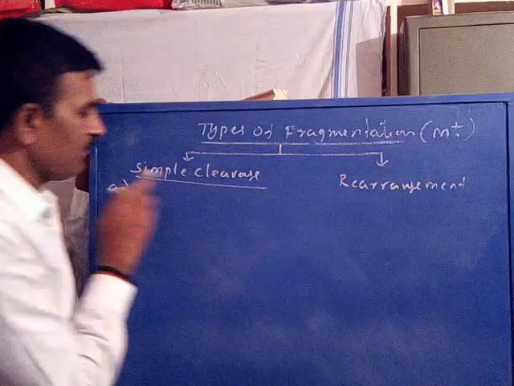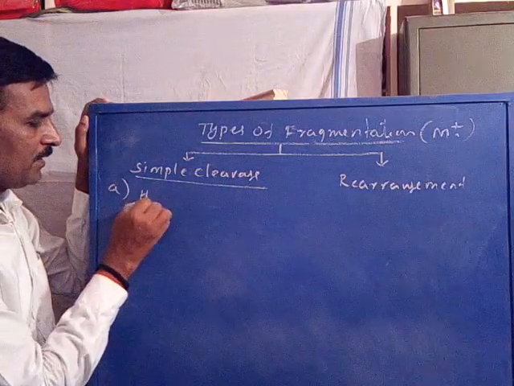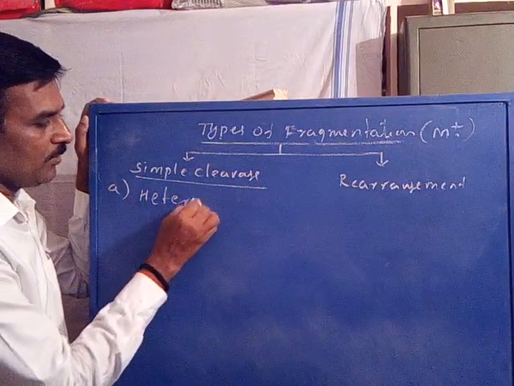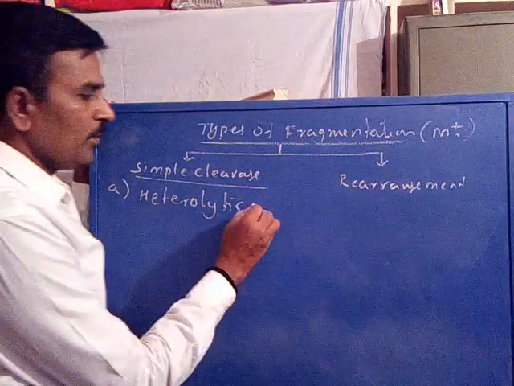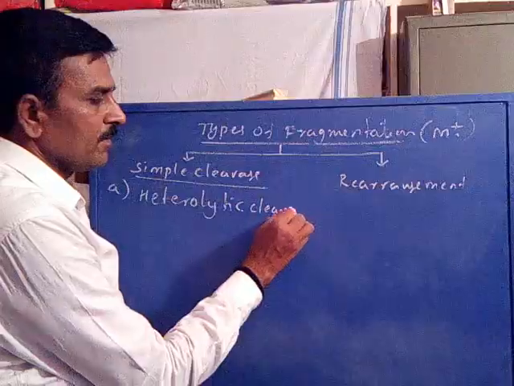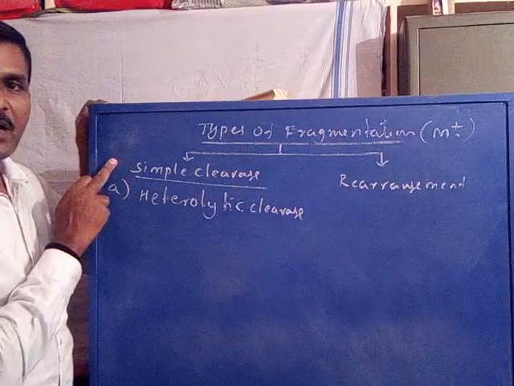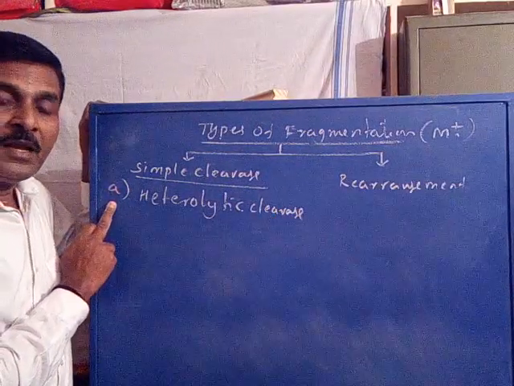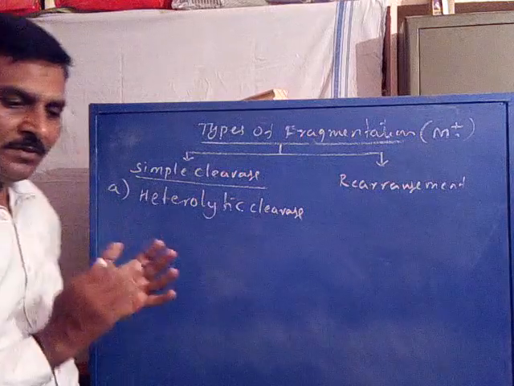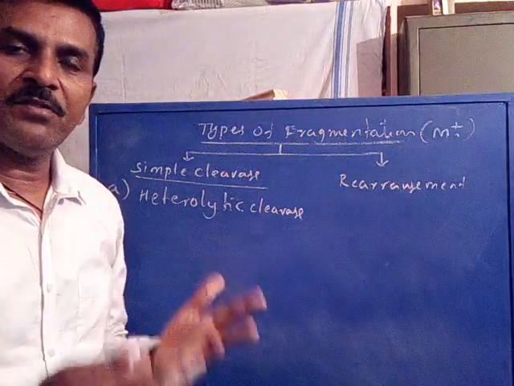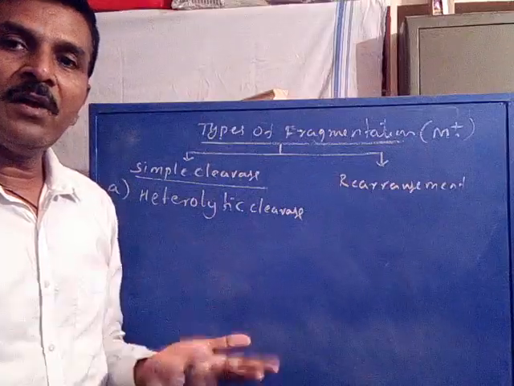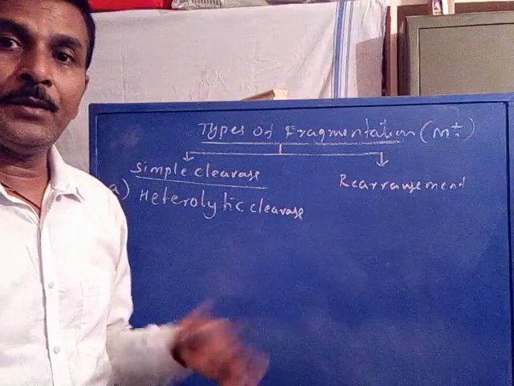A simple cleavage may be heterolytic, that is heterolytic cleavage. It means a molecular ion is fragmented by the process of simple cleavage heterolytically.